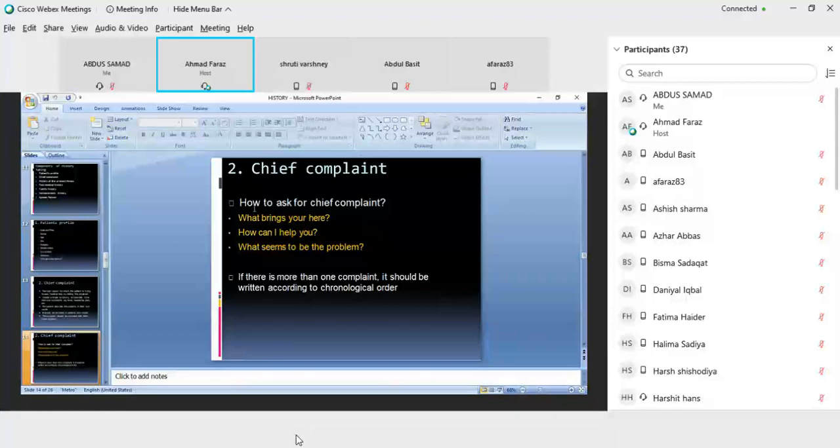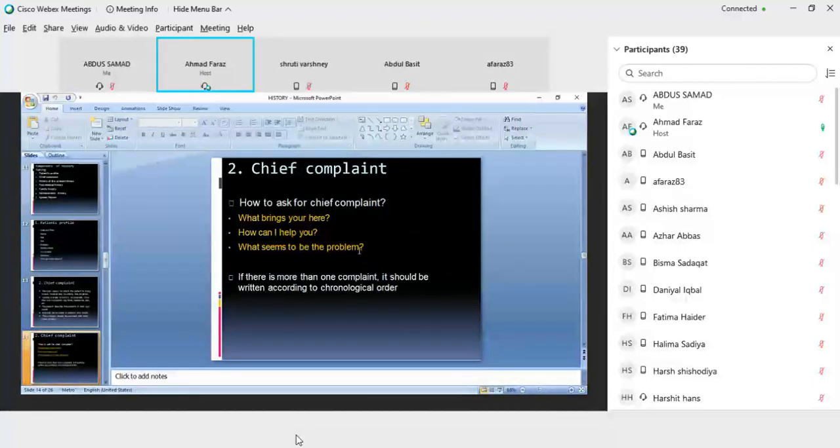Then how to ask for the chief complaint. आपको कैसे पूछना है? What brings you here? What is the problem because of which you are here? क्या परेशानी जिसकी वजह से आप मेडिकल कॉलेज में हॉस्पिटल में हैं? How can I help you? हम कैसे आपकी हेल्प कर सकते हैं? And what seems to be the problem?